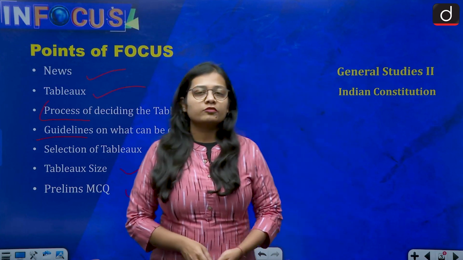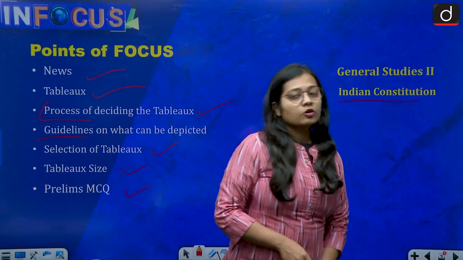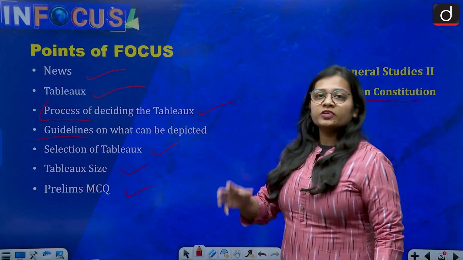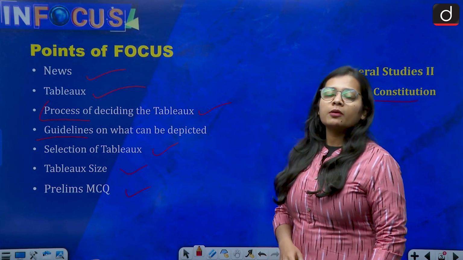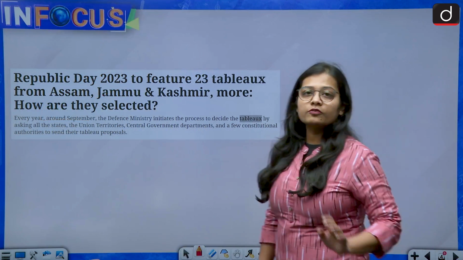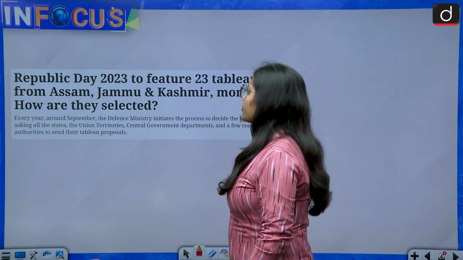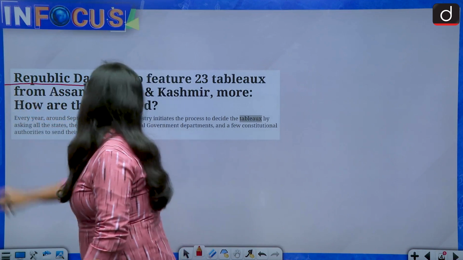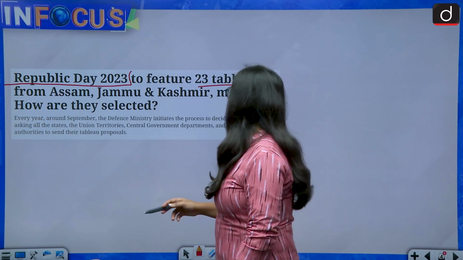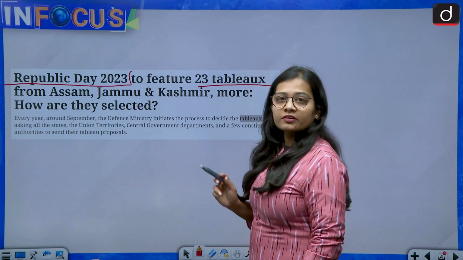This topic is of relevance from General Studies Paper 2, that is the Indian Constitution. From an exam perspective you should be able to know the process by which a tableau is selected. So let's get started and see the news, which has been taken from the Indian Express and reads: Republic Day 2023 to feature 23 tableaus from Assam, Jammu and Kashmir, more. How are they selected?